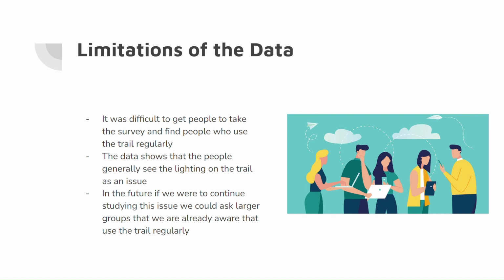There were several limitations with our data, and the primary reason being it was difficult to find people who use the trail regularly enough to be aware of the lighting issue. And while we did have a lot of participants, most people didn't use the trail consistently. But overall, the data shows that most people that did participate in our study did see the lighting as an issue. But in the future, if we were to continue this study, we could ask larger groups that were already aware that use the trail frequently, like the cross-country team at Virginia Tech, as they would be more aware of the issue, and this would allow us to draw stronger conclusions.